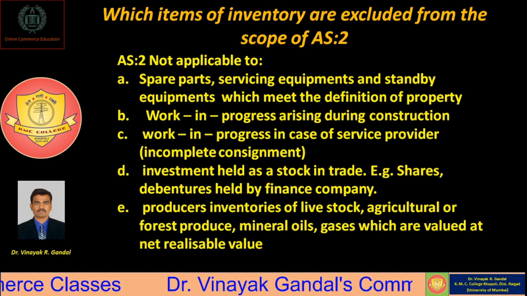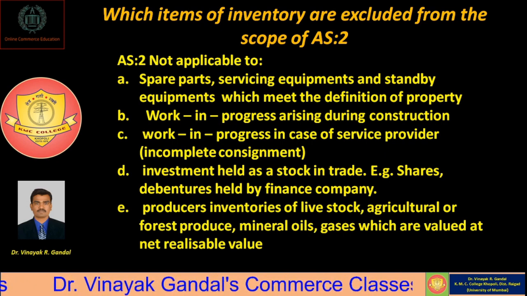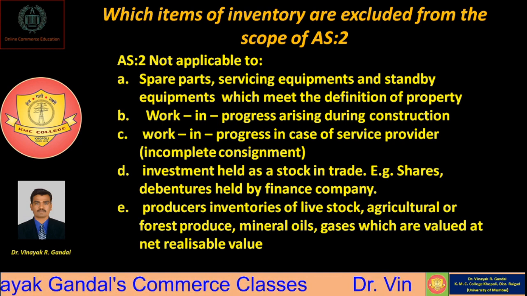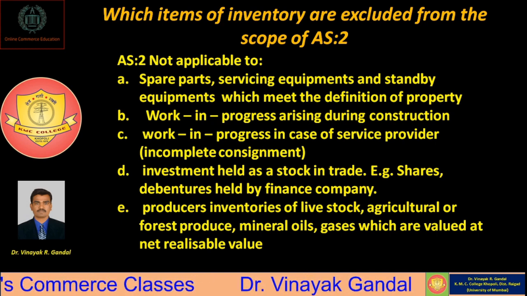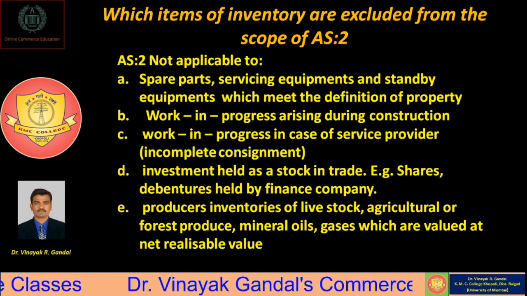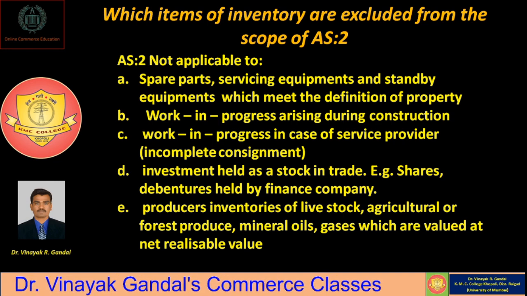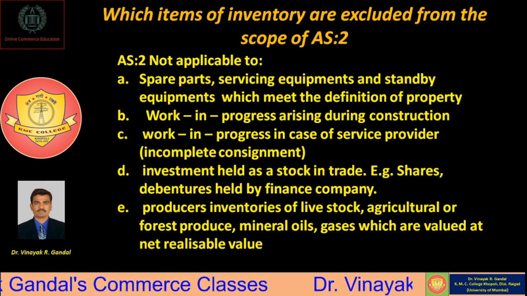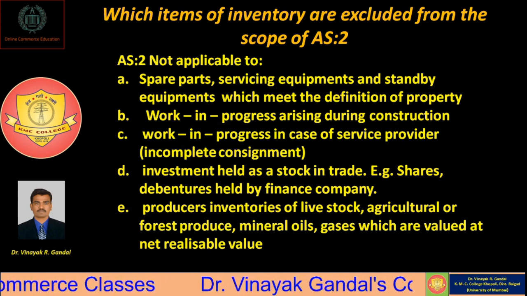And the last one is producers' inventories of livestock, agricultural or forest produce, mineral oils and gases, which are valued at net realizable value. These are also not covered within the scope of AS2, because whatever livestock farmers have and whatever agricultural produce there is, all of these are valued at net realizable value.